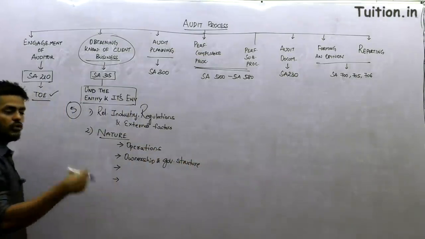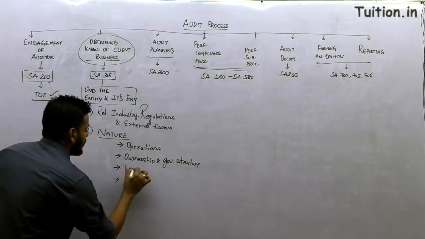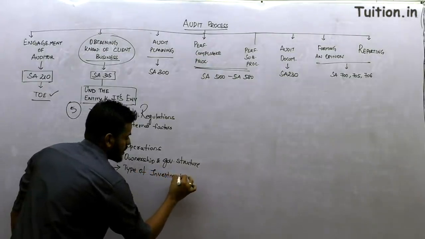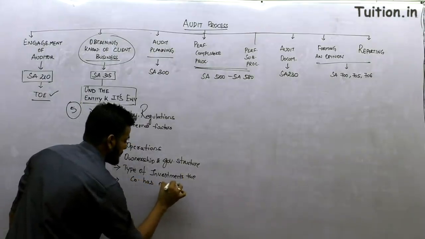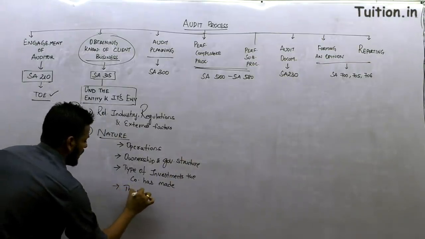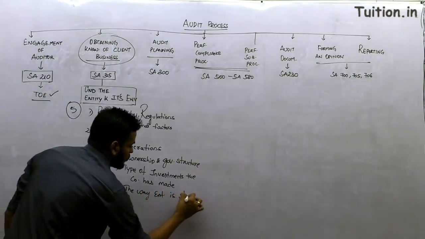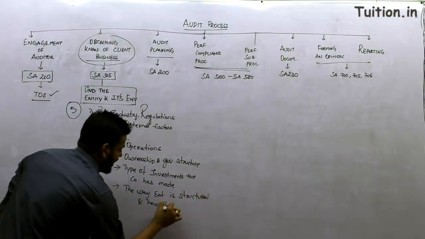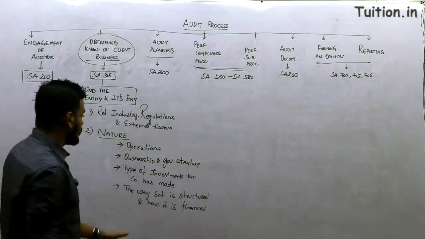What is the ownership? Who is owning the company? What is the governance structure? Right? Type of investments the company has made. Then point number 4, we are talking about the way the entity is structured and how it is financed. The way the entity is structured and how it is financed.